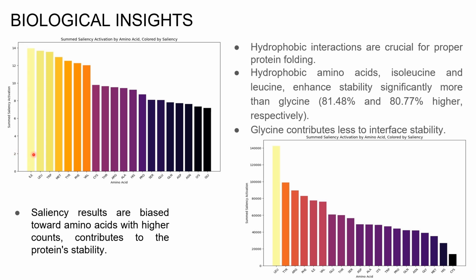The second image displays the frequency distribution of amino acids based on saliency activation, revealing that amino acids like leucine significantly contribute to the model's saliency. The frequent occurrence of such amino acids correlates with increased stability, influencing the model's learning process and predictions on protein stability. Thus, the natural abundance of these amino acids is crucial for interpreting the model's outcome.